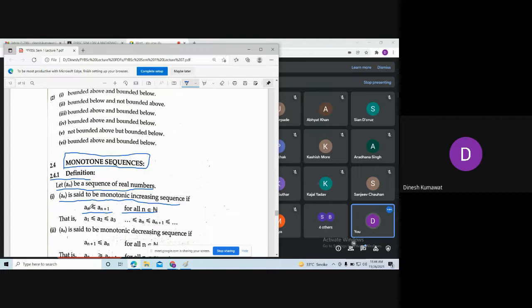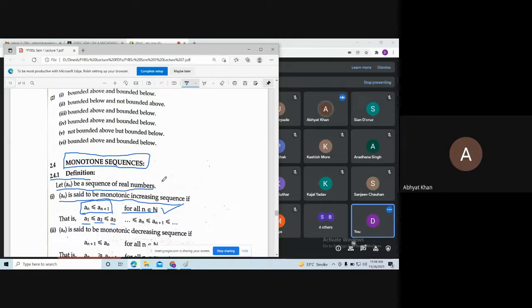Which means, if I list the terms of this sequence, then a1 is less than or equal to a2, a2 is less than or equal to a3, and so on, and this is true for all n. If you find even one such n for which this condition is violated, then we can't say that the sequence is monotonically increasing. Have you understood the definition?